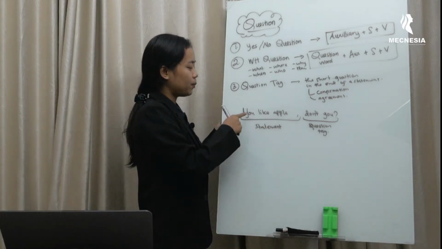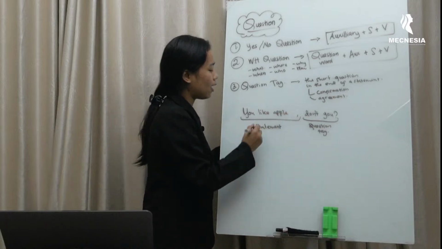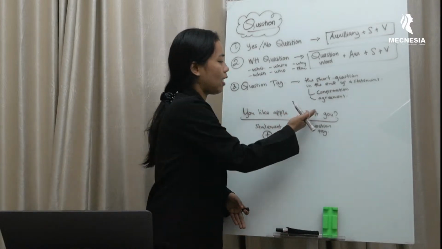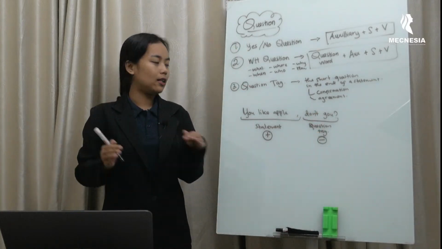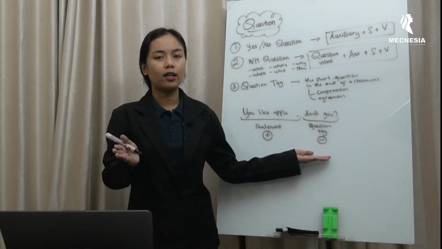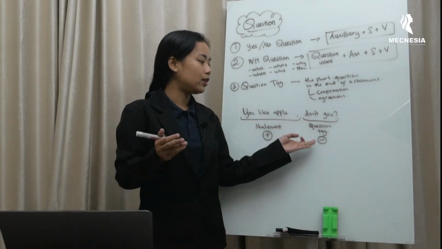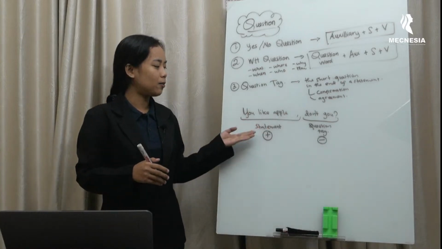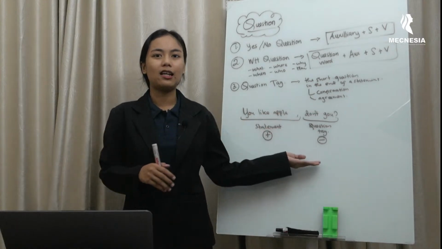You see here, the statement is in positive form. Jadi statementnya atau pertanyaannya dalam bentuk positif. And then the question tag adalah dalam bentuk negatif. So, the question tag is used in pair. If the statement is positive, the question must be in negative. And then if the statement is in negative, therefore, the question tag must be positive. Jadi, mereka ada pasangannya. Kalau statementnya positif, question tagnya negatif. Kalau statementnya negatif, berarti question tagnya positif.